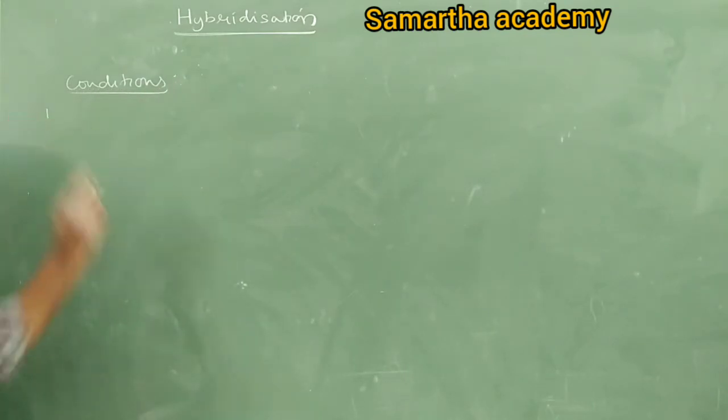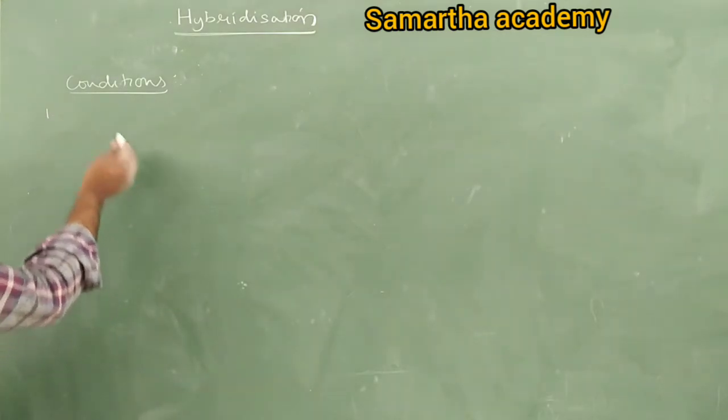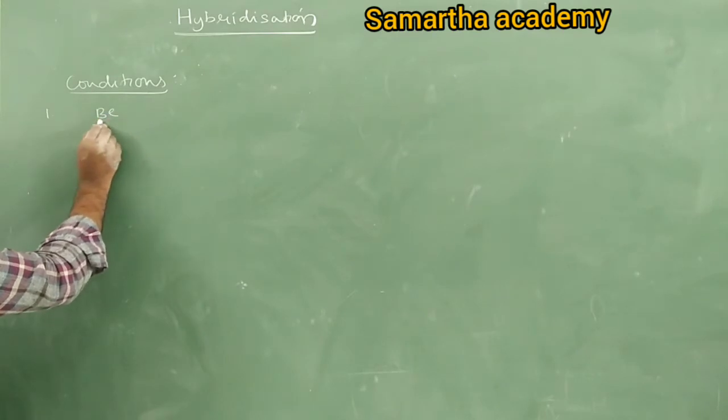First condition: in hybridization, which atomic orbitals undergo hybridization? The atomic orbitals belonging to the same atom can only undergo hybridization. For example, take beryllium.